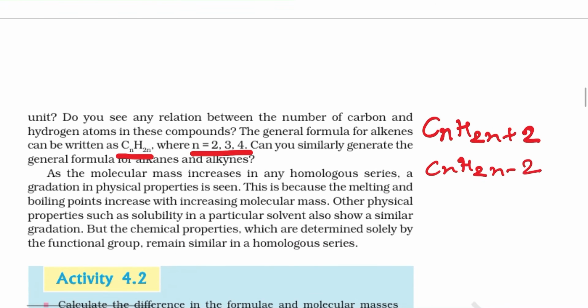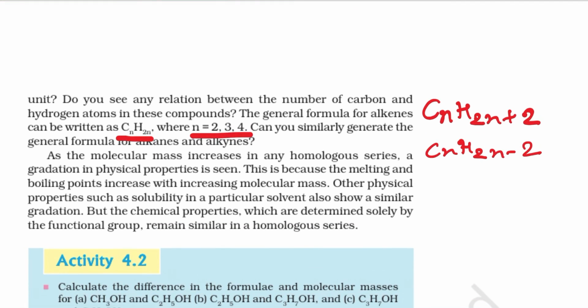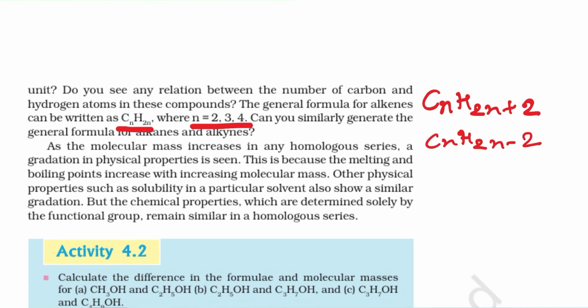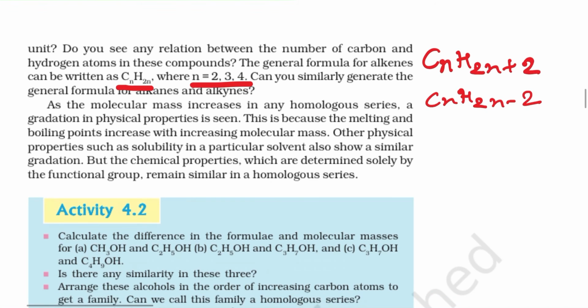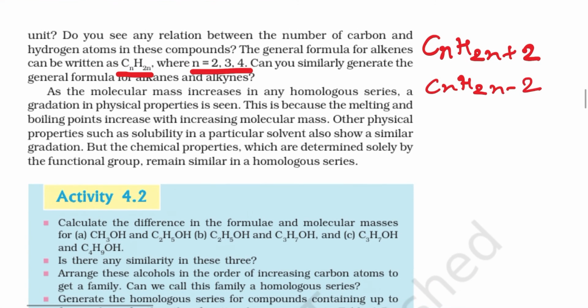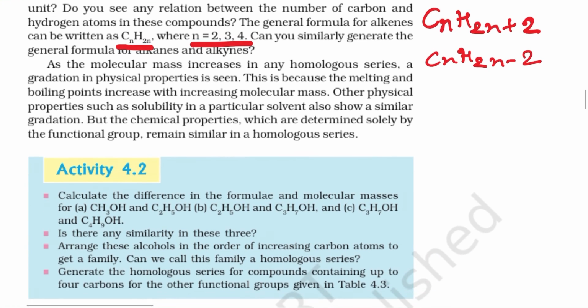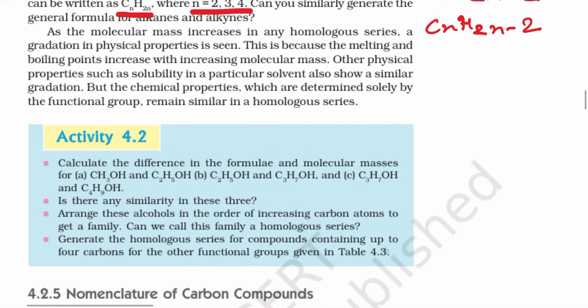So, as the molecular mass increases in any homologous series, a gradation in physical properties is seen. This is because the melting and boiling points increase with increasing molecular mass. Other physical properties such as solubility in a particular solvent also show a similar gradation.